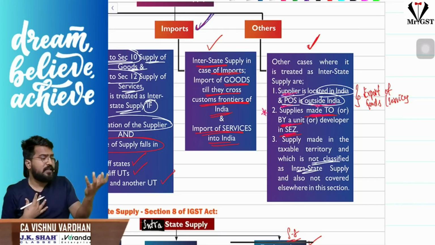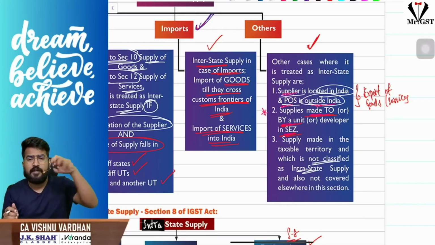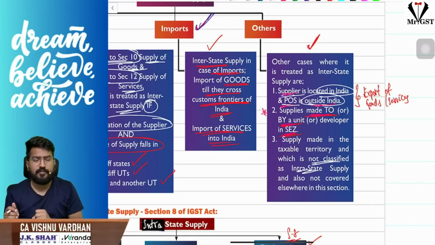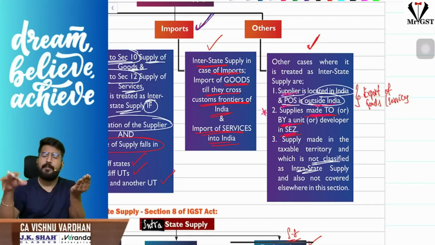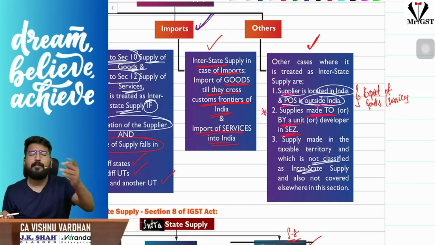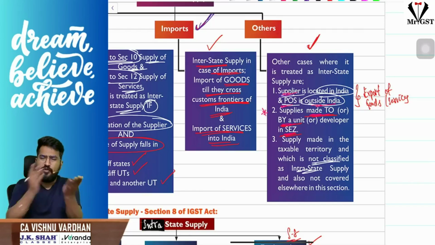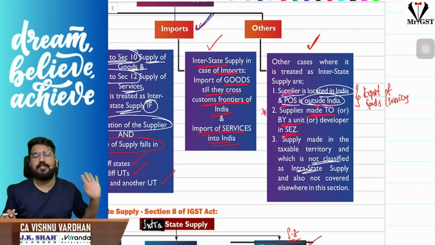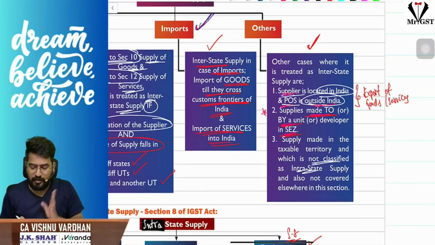Sir, one unit is in DTA, the other unit is in SEZ. Both are in Chennai. Let us assume, for example, there is a company in Tamil Nadu in Chennai outside the DTA, providing services to another company in Tamil Nadu in Chennai, same city, but which is in SEZ. Then the supply happening between them is interstate supply. Leave that. What I am trying to tell is, in the same SEZ, there are two different companies located next door. One is providing supply to another. Still we call it interstate supply. Clear? So supply made to an SEZ unit or developer, or made by an SEZ unit or developer, we call it interstate supply. That is another point.